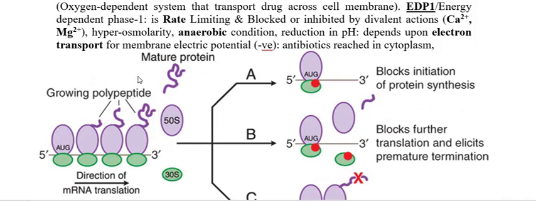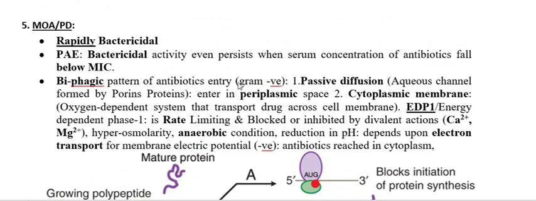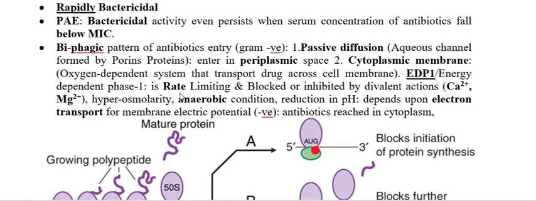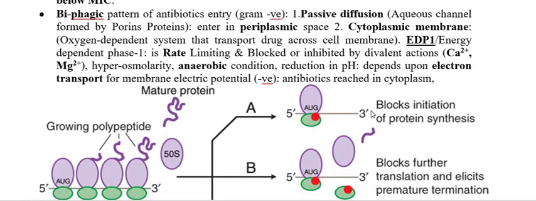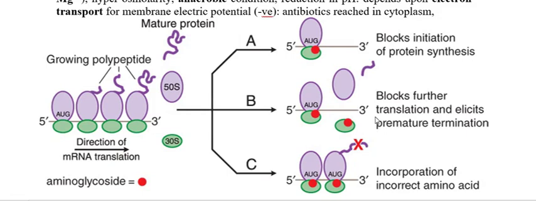If you don't recall how these things happen, you can recall them by 2 or 3 points. The antibiotic aminoglycoside binds to the 30S ribosome of the bacteria, and it inhibits the initiation of protein synthesis. It initiates the synthesis of aberrant protein.